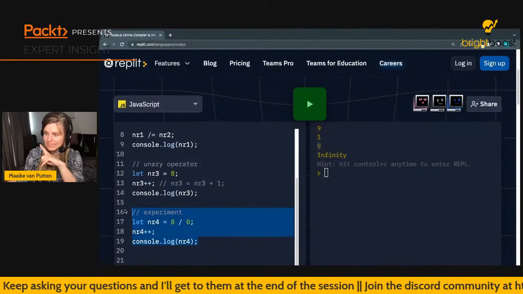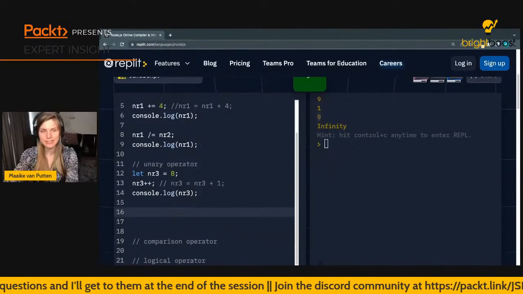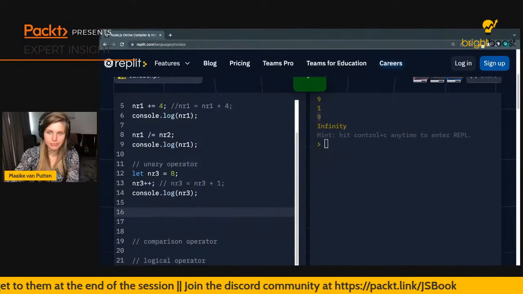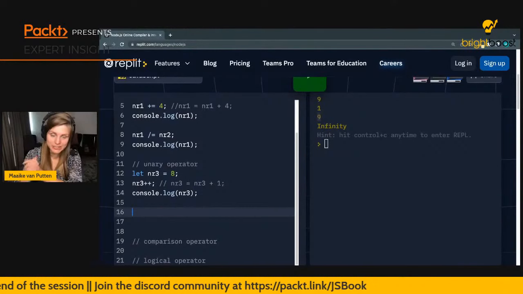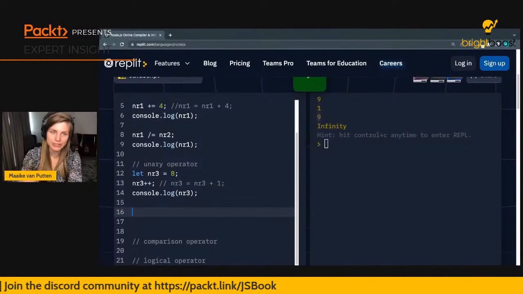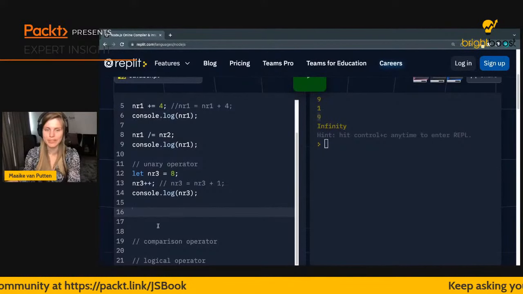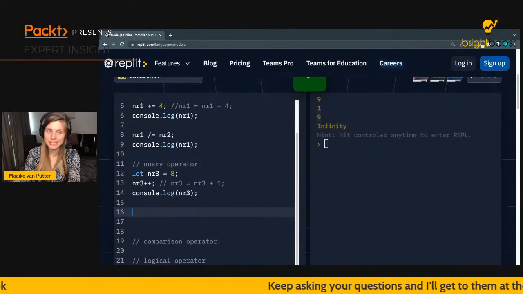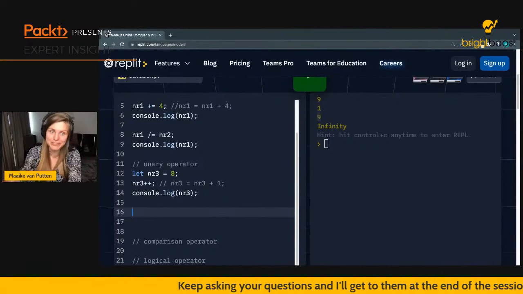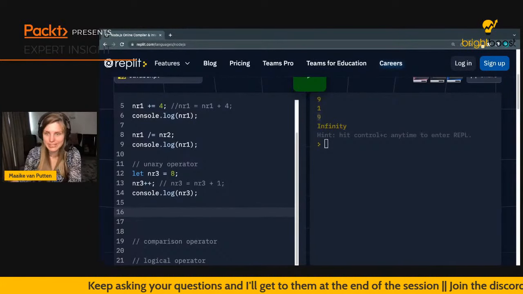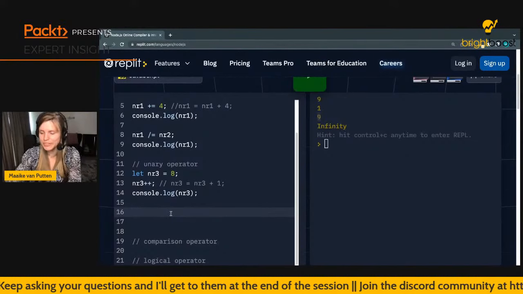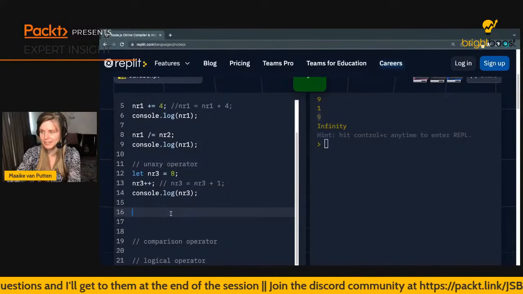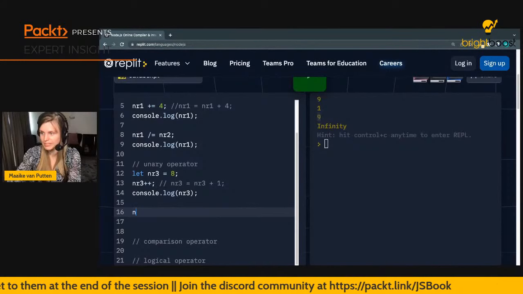Yeah, so there are some details about the unary operator that you'll find in the book that are super interesting. And I actually still need to make the extra resources, but I'm going to make sure that they are in extra resources as well, because there are some important details. Well, they're important in very specific situations, but then they are very important in these specific situations. So it's going to be good if you know this. But for now, let's just go ahead and have a look at the decrement unary operator.